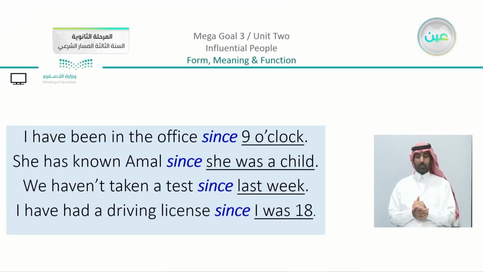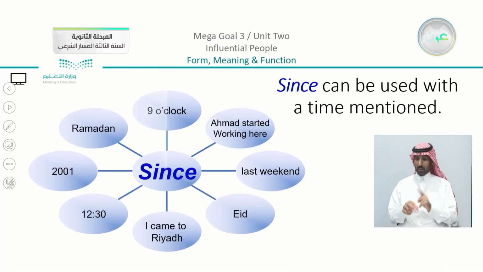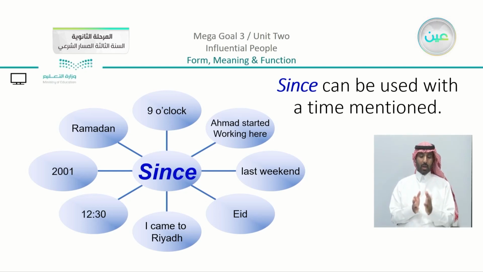You can see that we have here, I have been in the office since 9 o'clock. She has known Emma since she was a child. We haven't taken a test since last week, and I have had a driving license since I was 18. Now from the underlined part, you can see that I'm talking about different periods. Since can be used with a time mentioned. Now there are different times. We can say, for example, Eid. We can say Ahmed started working here, Ramadan 2001, 12:30. So here all of these are different time periods.